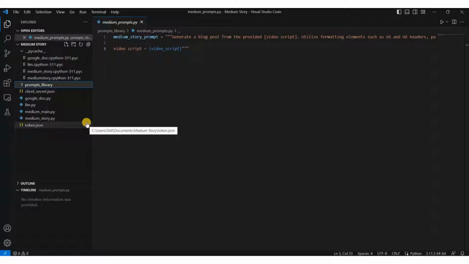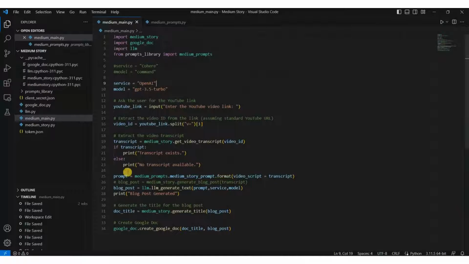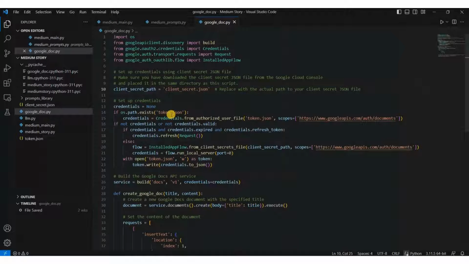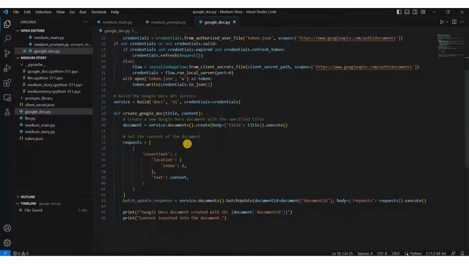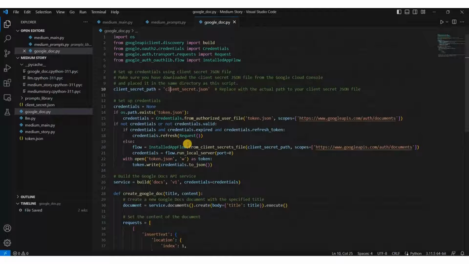A module contains all the tasks, functions and statements, and we can just import them in our main program and use them. I created my own modules, especially this Google Doc one, and I wrote the entire code with the help of ChatGPT.